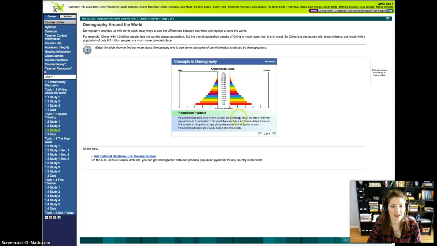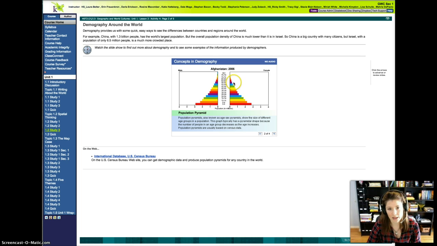Concepts in demography of Afghanistan, 2006. Population pyramids. Population pyramids, also known as age-sex pyramids, show the size of different age groups in a population. This graph typically has a pyramid shape because the number of people in an age group decreases as the age increases. Population pyramids are usually based on census data.